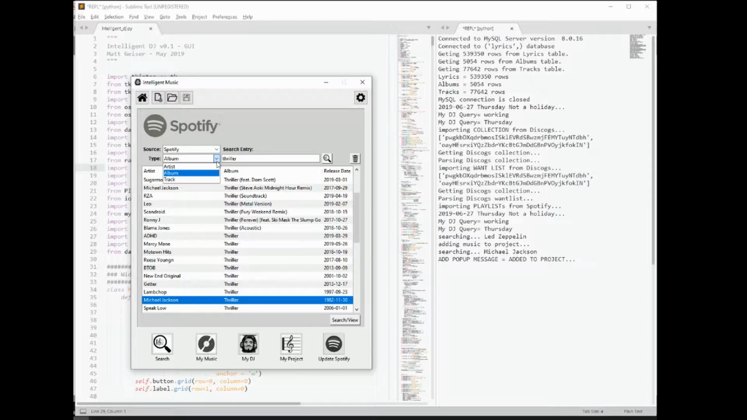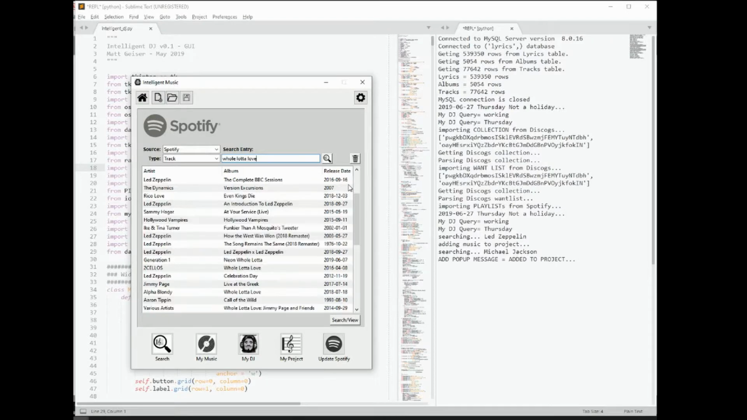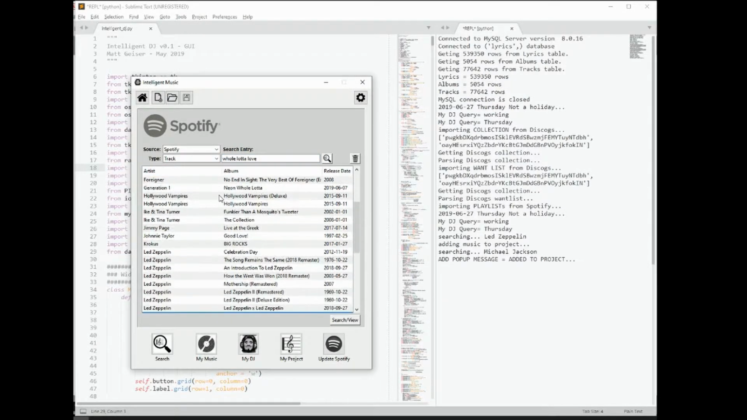I decided I didn't want the album, but in the case where I wanted a song, hey, I don't want all of Led Zeppelin 2. Actually, I do want all of Led Zeppelin 2 on here, but let's just say I want Whole Lotta Love. I can search for that track, and I can see there's a couple of Led Zeppelin albums with Whole Lotta Love on them, Celebration Day and others.